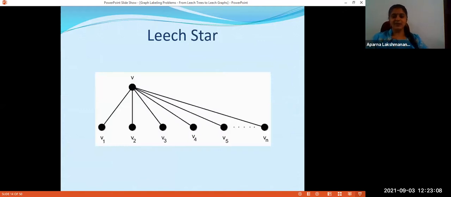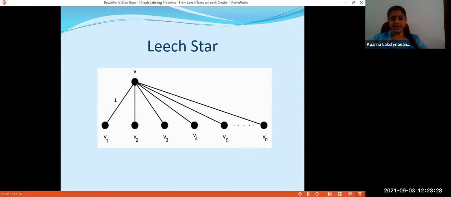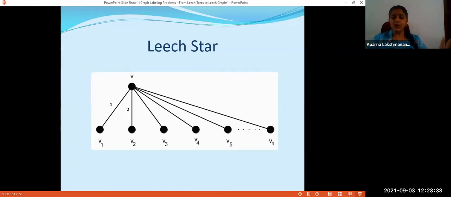Now, the case of leech star is again simple, because a star has a symmetric property in terms of edges. Every edge is symmetric. Edge transposition is possible. Any edge has the same property. So the label 1 I can give to any edge I want. So I'm just labeling VV1 as 1. Again, I need an edge of label 2. So for VV2, I can give the label 2. So now we have to notice that 1 plus 2, 3, is also a path weight now. And now I need a path of weight 4.